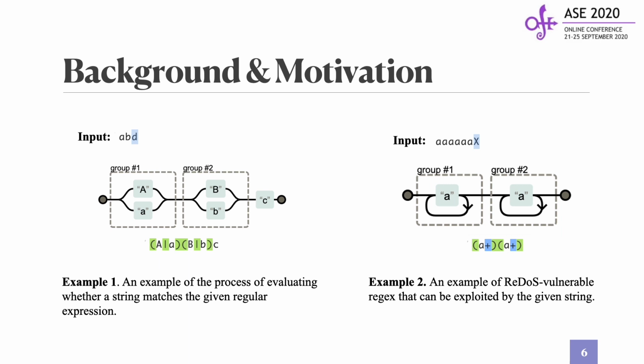Similarly, in example 2, the regular expression engine needs to exhaust all possible paths including 2 loops to conclude that the input string doesn't match this regex. Imagine the computational time will increase superlinearly with the increasing length of the input string.